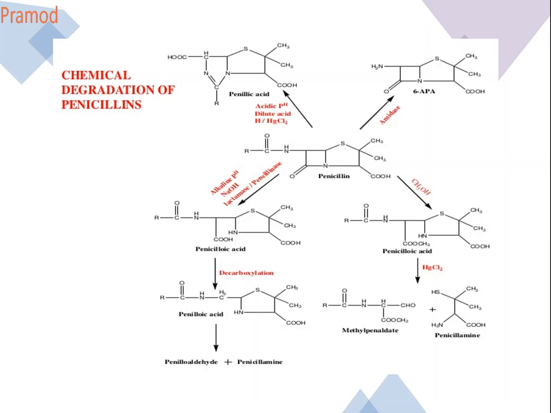It contains a beta-lactam ring, and this beta-lactam ring is highly sensitive to acids, bases and nucleophiles because of the strain present in the beta-lactam. Beta-lactam is a strained moiety. Now let us see the structures one by one.